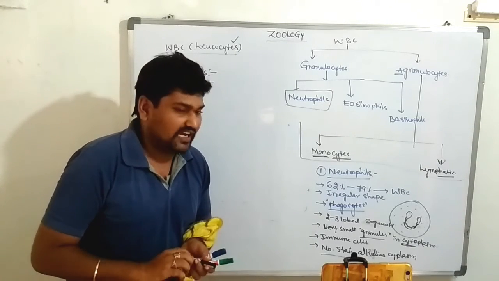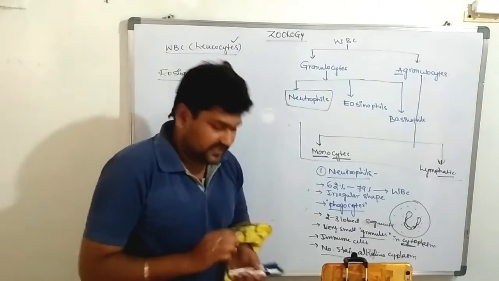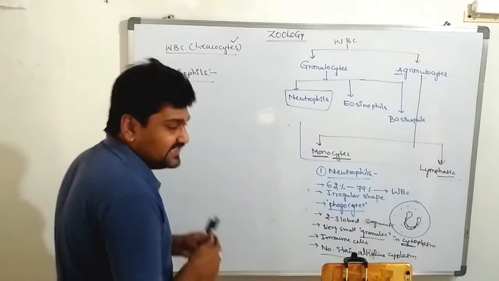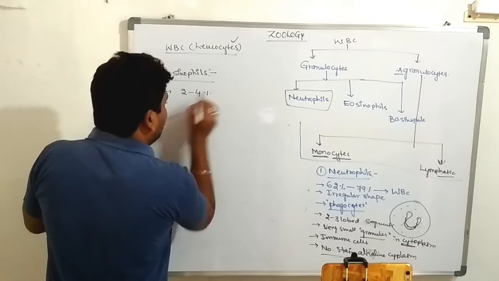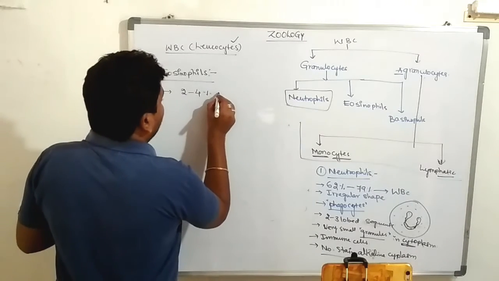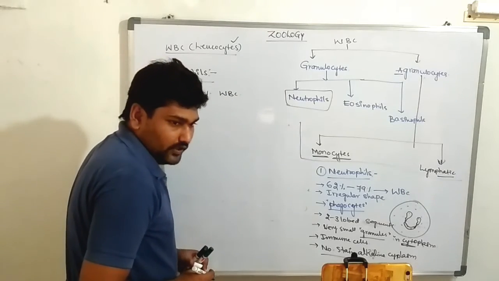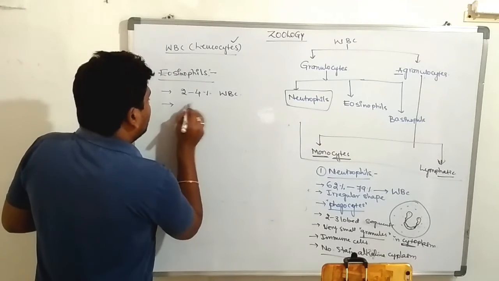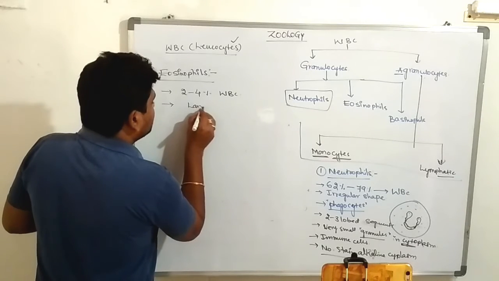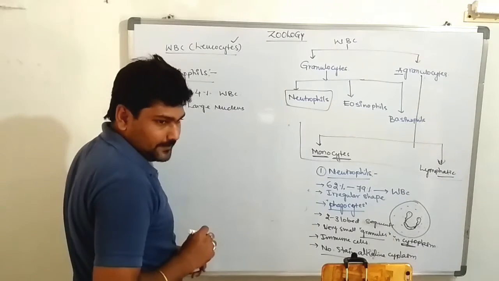These are 2 to 3% of the whole volume of the WBC leukocytes. Are you clear? Yes. These consist of a large nucleus.